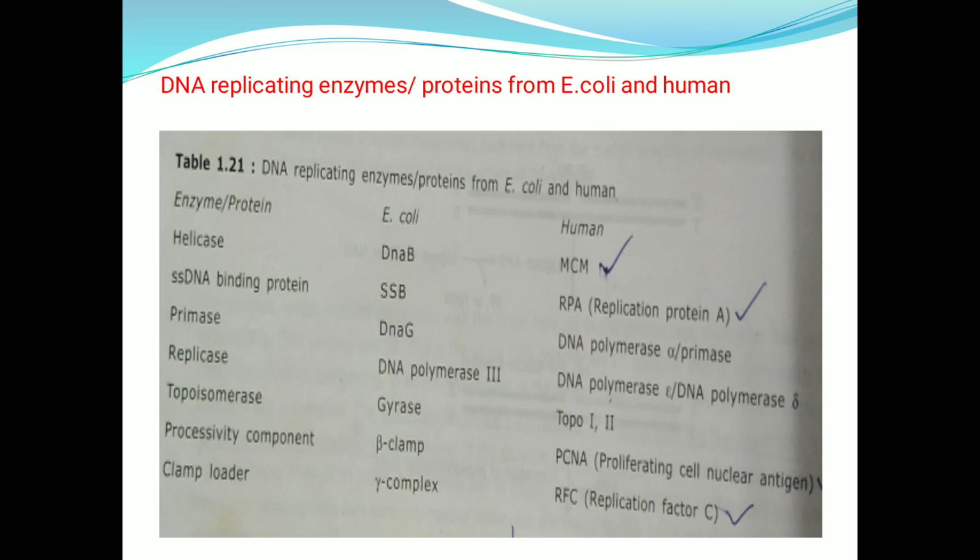Now, the processivity component is the beta clamp in E. coli, whereas it is PCNA in human beings, that is proliferating cell nuclear antigen. Next, the gamma complex acts as a clamp loader in E. coli, and in human beings it is done by RFC, that is replication factor C. This is about the different proteins or enzymes in E. coli and human beings.